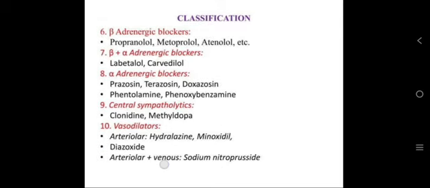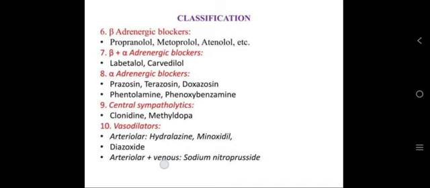Then beta adrenergic blockers: propranolol, metoprolol, atenolol, etc. Beta plus alpha adrenergic blockers: labetalol, carvedilol. Alpha adrenergic blockers: prazosin, terazosin, doxazosin, phentolamine.